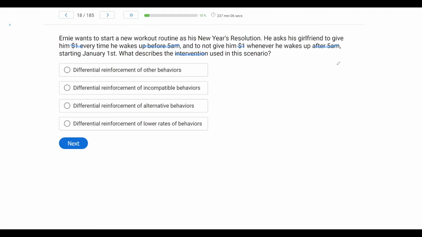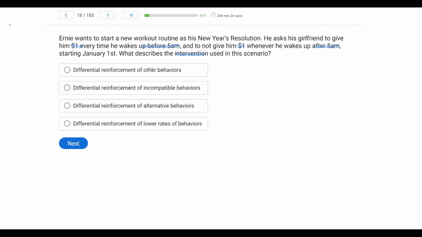And with differential reinforcement, you first ask yourself, am I teaching a new behavior? Am I teaching a replacement? In this case, that answer is yes. We're teaching the behavior of waking up before 5 a.m. And so when we teach a new behavior, it either has to be an incompatible DR or an alternative DR. If you aren't teaching a replacement, then it can be other, it can be lower rates, it can be diminishing, or it can be higher rates. Here, we're teaching this replacement behavior of waking up before 5 a.m., so we're going to focus on incompatible or alternative.